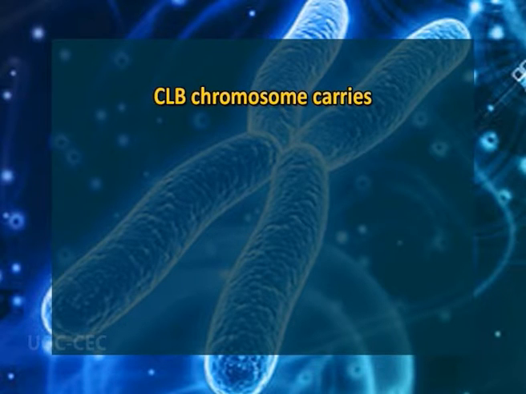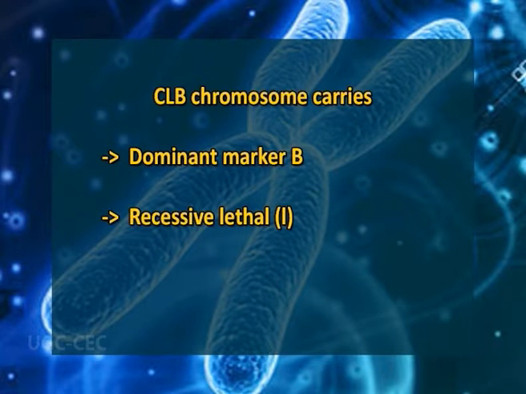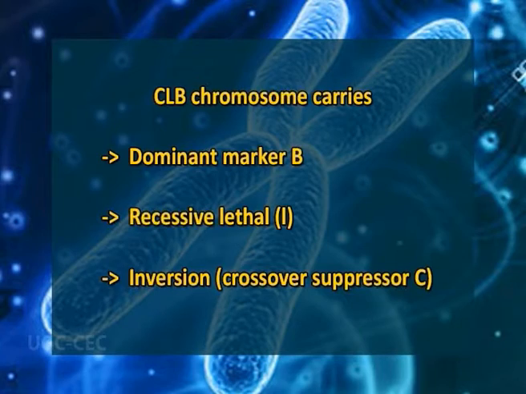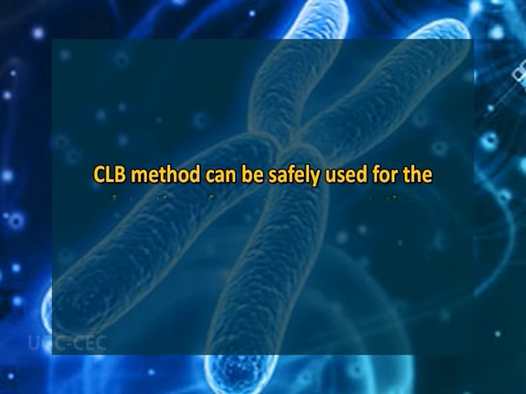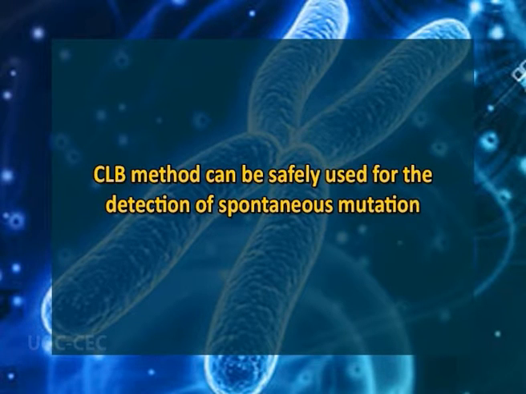CLB method. The CLB method is a procedure developed by Mueller to screen recessive X chromosome lethal mutations. It has been observed that CLB chromosomes carry a dominant marker B, a recessive lethal L, and an inversion. Although the CLB method is primarily used to detect mutations induced by radiation, it can be safely used for detection of spontaneous mutations as well. In CLB, 3 characters are selected on the X chromosome to study the mutation.